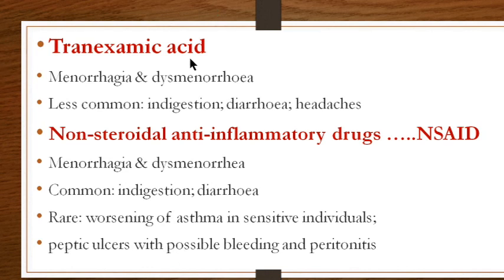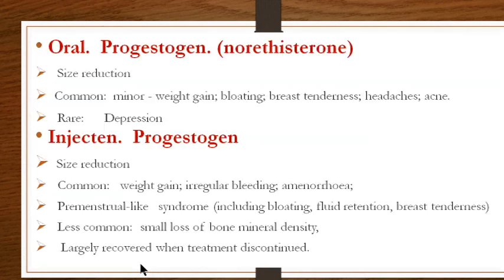The drugs: tranexamic acid. We know by now that it decreases menorrhagia, heavy menstrual bleeding and dysmenorrhea. The side effects are indigestion, diarrhea, headaches. Non-steroidal anti-inflammatory drugs are NSAIDs. They are used for pain, dysmenorrhea and menorrhagia. Common side effects are indigestion and diarrhea. Rarely it can cause worsening of asthma in sensitive individuals. And of course it has GI side effects like peptic ulcer with possible bleeding and peritonitis.